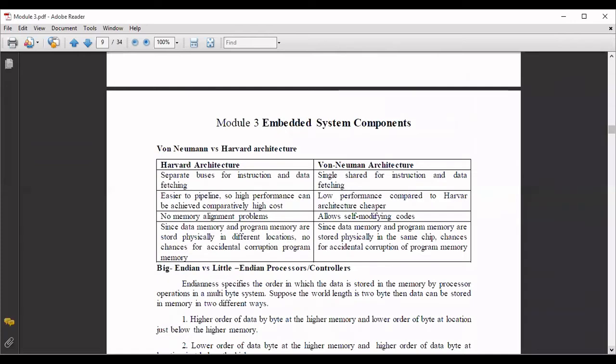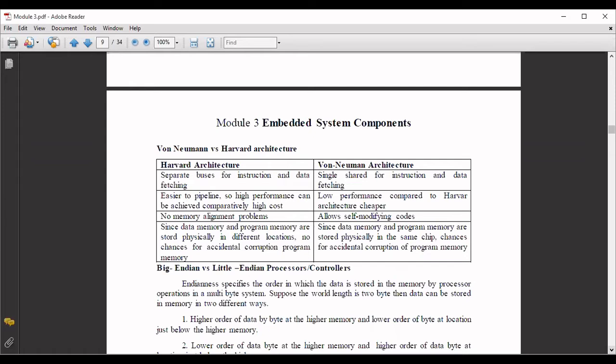So separate buses for instruction and data fetching in Harvard architecture. In Von Neumann, you have a single shared bus for instruction and data fetching. Single bus is shared. So in Harvard, it is easier to pipeline. So high performance can be achieved. So you have high performance in Harvard. Here in Von Neumann, low performance compared to Harvard architecture. So here no memory alignment problem.